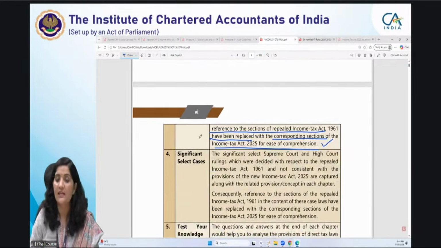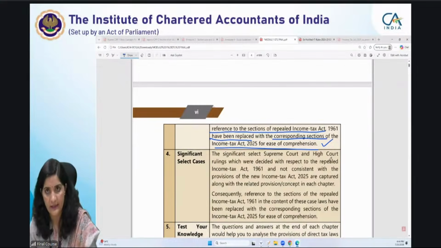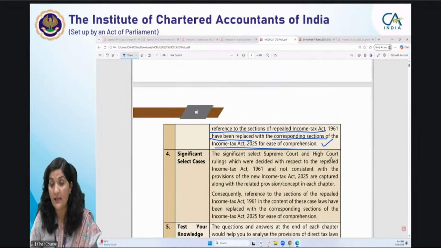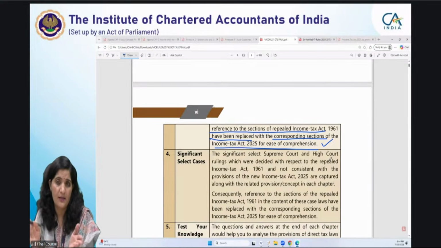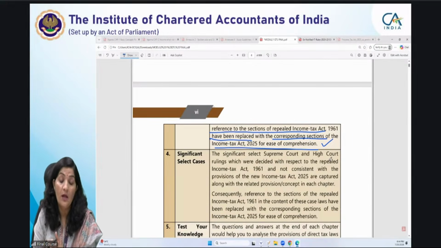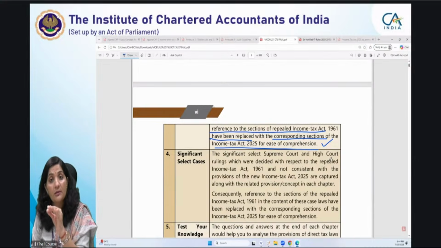Similarly, the significant Supreme Court rulings are also being included as part of your content, and these are equally relevant. And a full-fledged question should not actually be asked because the new act is not there. But of course, these can be tested while doing your computation problems.